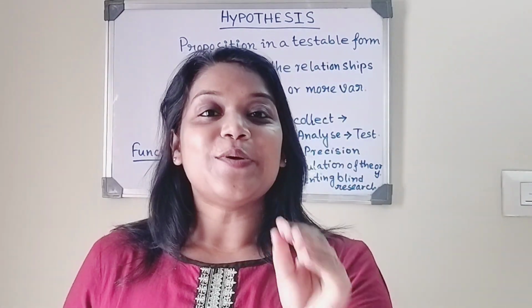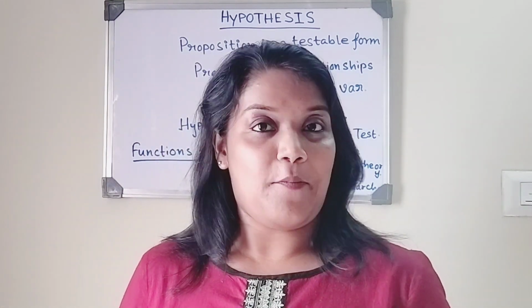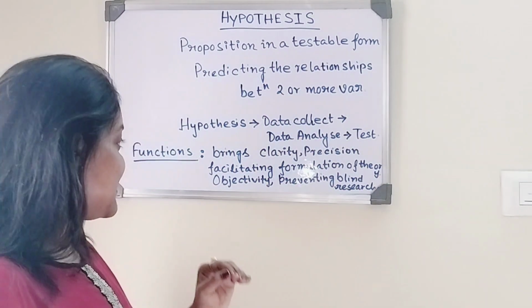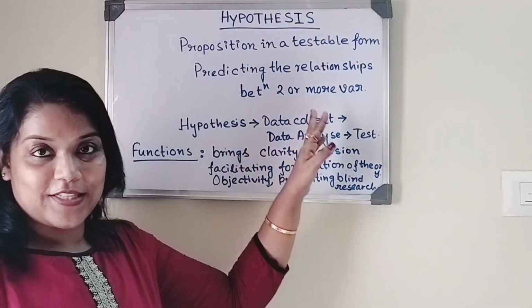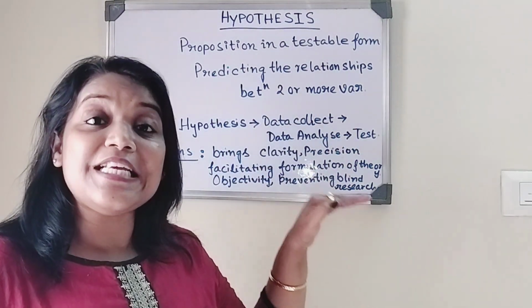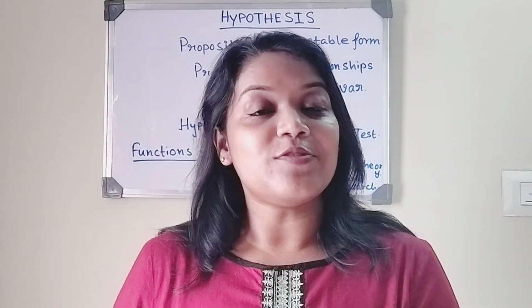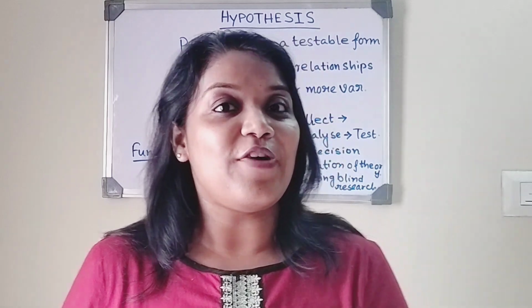Now coming to the next concept, that is functions of hypothesis. Here we can see our first function of hypothesis: it brings clarity and precision because it predicts the relationship or association between two or more variables.